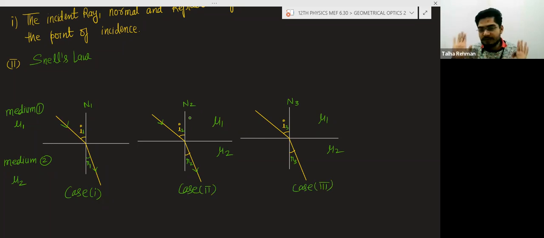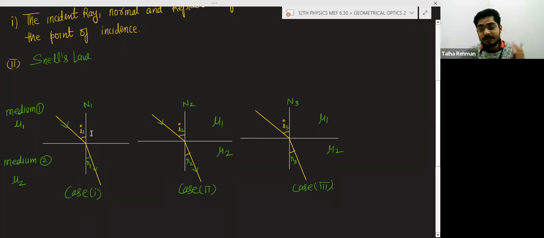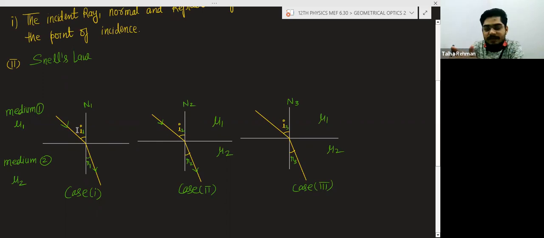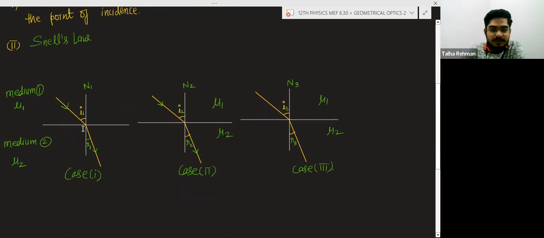The pair of medium we are not changing, but the angle of incidence we are changing. And accordingly, we are getting different angles of refraction. Now Snell found that there is a relationship between the angle of incidence and the angle of refraction. He did many experiments and finally got the result that